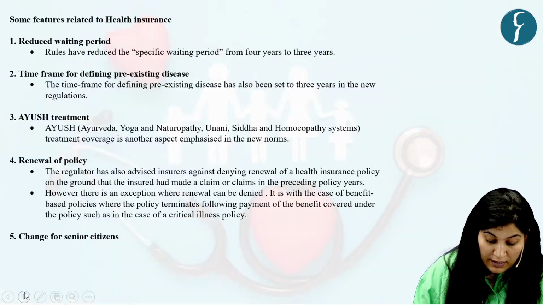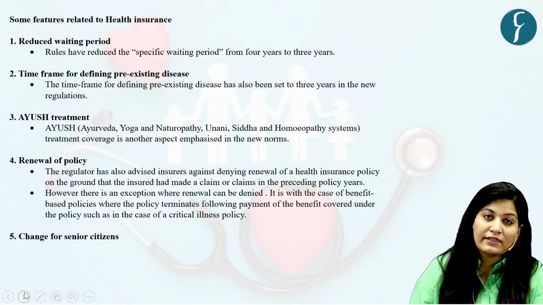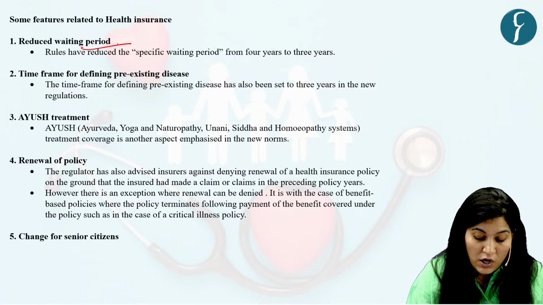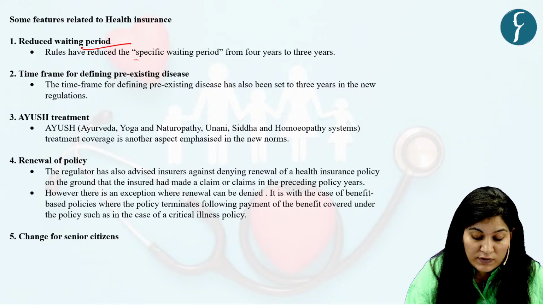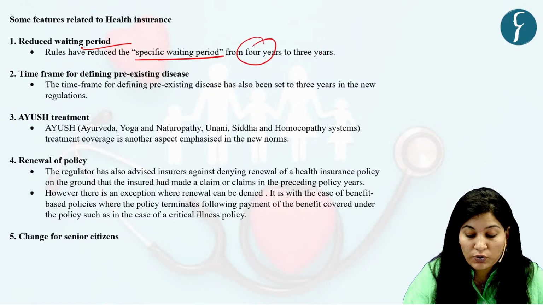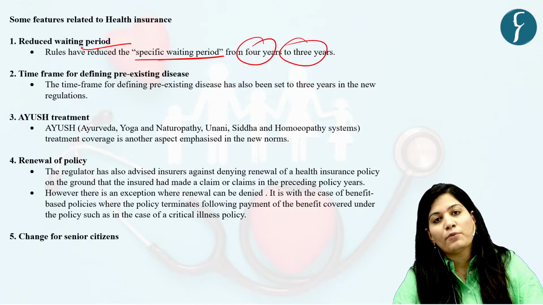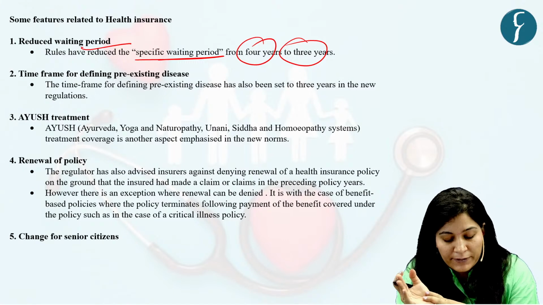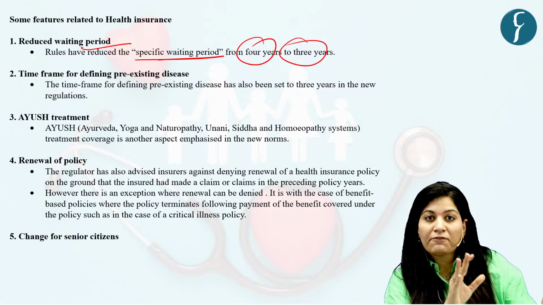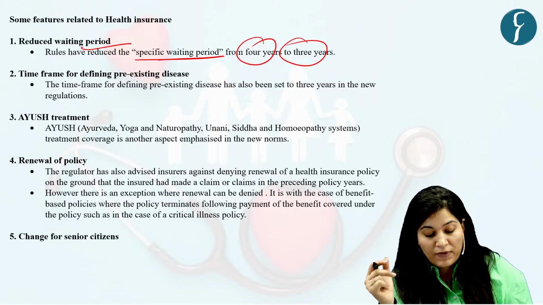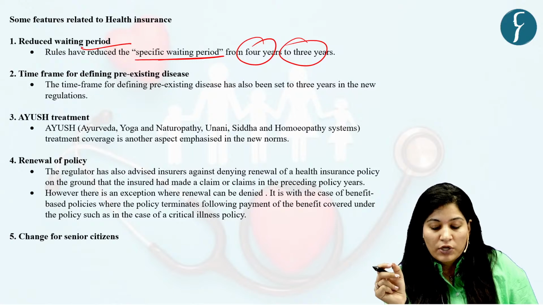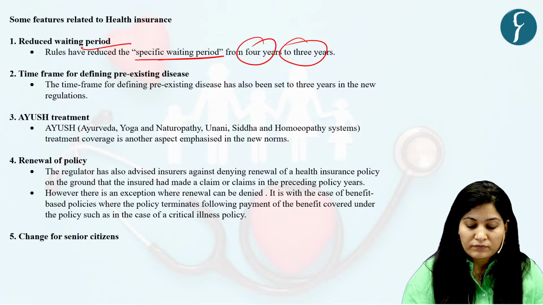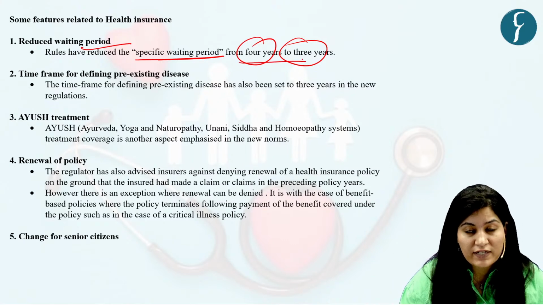Now, let's see the features related to health insurance. In this 2024 regulation, they reduced the waiting time. Rules have reduced the specific waiting time from 4 to 3 years. Now, as per the norm, on completion of the waiting time, diseases or treatment will be covered, provided the policy has been renewed without any breaks. With the reduction of waiting time, you can use the cover at an earlier time. Okay. So this time period is reduced from 4 to 3 years.